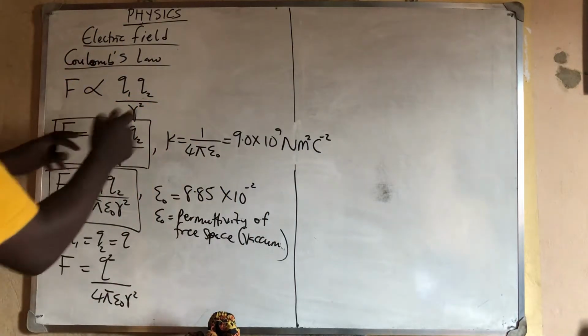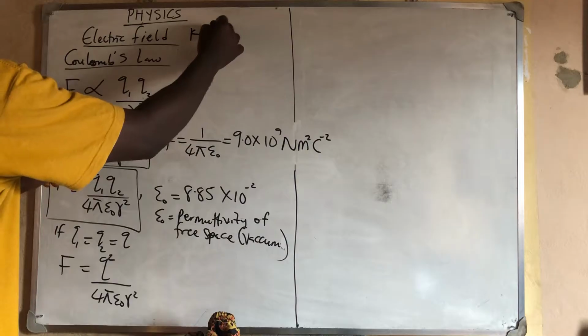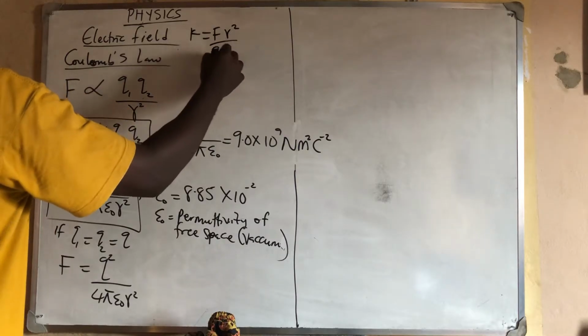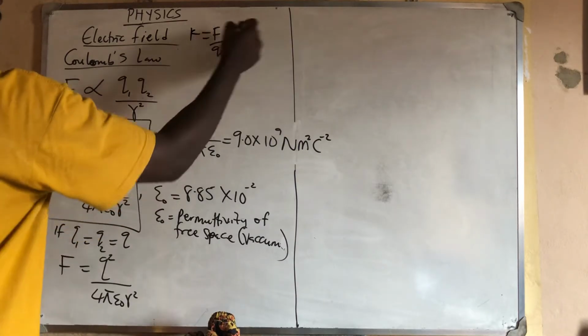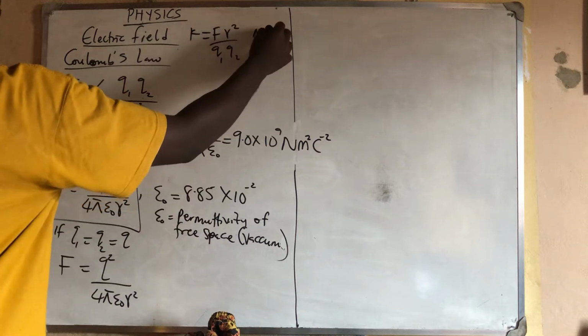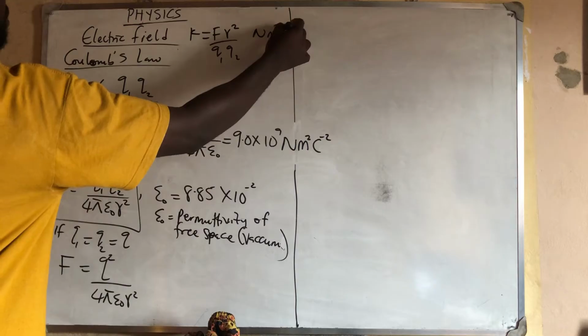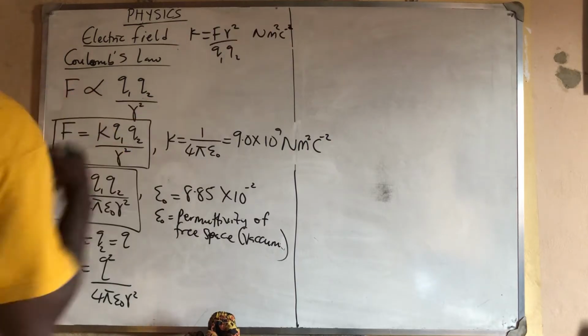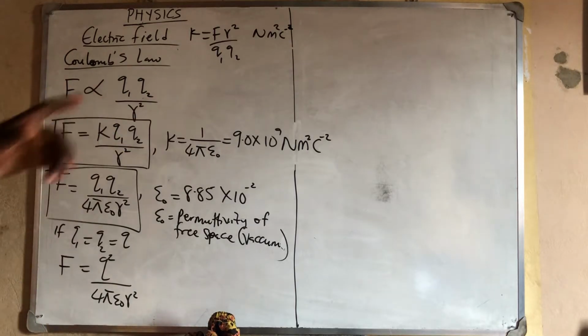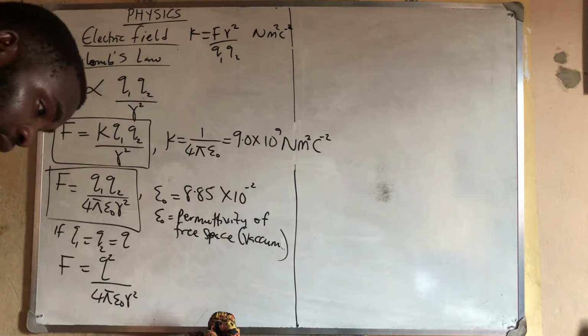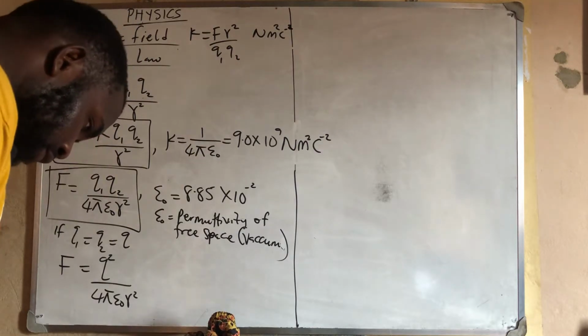All right, that is if you make K the subject of the formula, you have FR squared all over Q1 Q2. So F is Newton, distance is meter, and it is squared, then this is Coulomb, which is Coulomb squared. But since it is down, we have it per Coulomb squared. So that is how we have that formula there. All right, so let's continue.